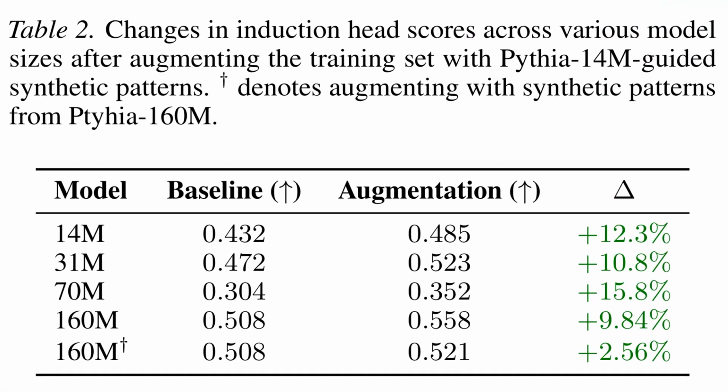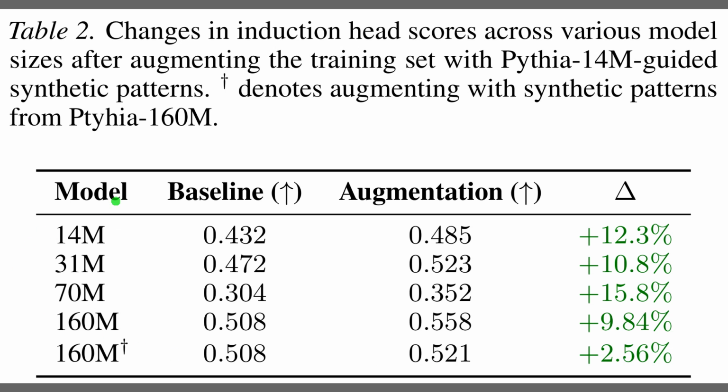So, Table 2 explores if we can leverage these insights for efficient training. The authors generated synthetic data based on the small Pythia 14M model and applied it to larger models. The delta column on the right reveals consistent improvements across all scales. Most strikingly, compare the bottom 2 rows. The 160M model gains nearly 10% using the small model's data, but only about 2.6% using data derived from itself. This implies that the structural curriculum is scale invariant, allowing lightweight proxies to effectively optimize larger systems.